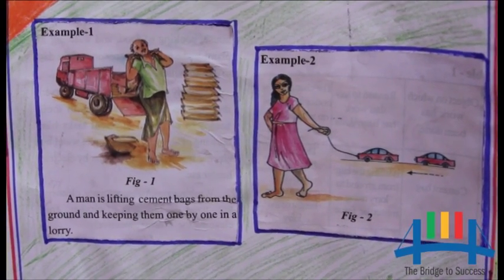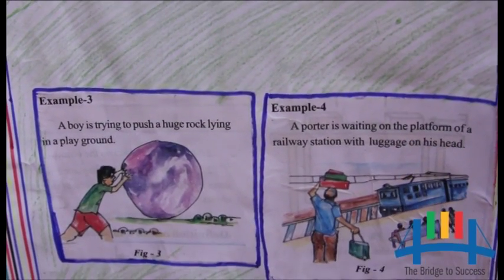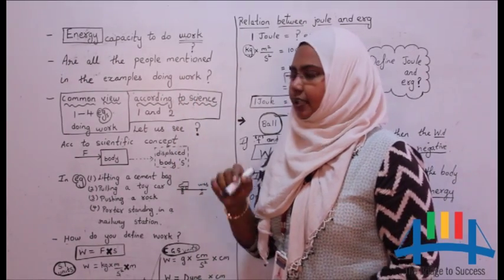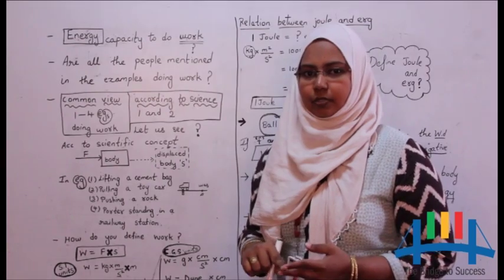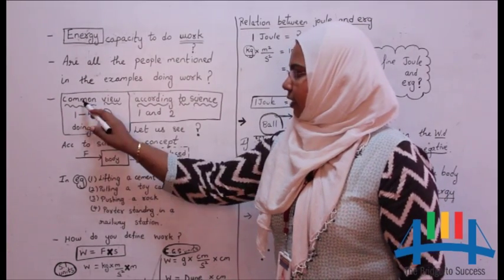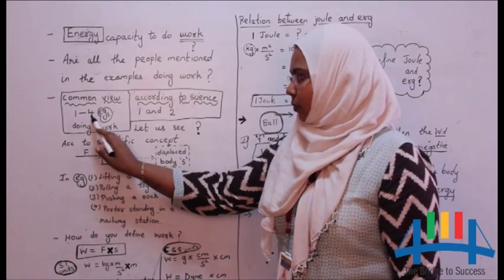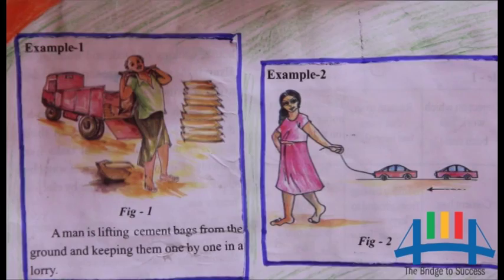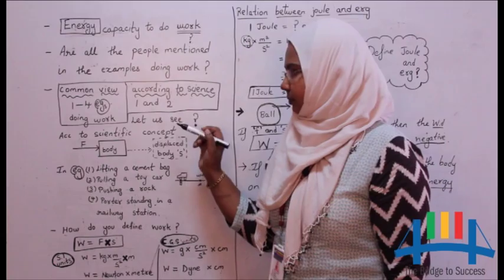Observe the following examples. Well, are all the people mentioned in the examples doing work? There is a difference between the term work we use in our life and the term we use in science. In our common view, persons mentioned in example 1 to 4 are doing work, whereas according to science, only the persons mentioned in example 1 and 2 are doing work.